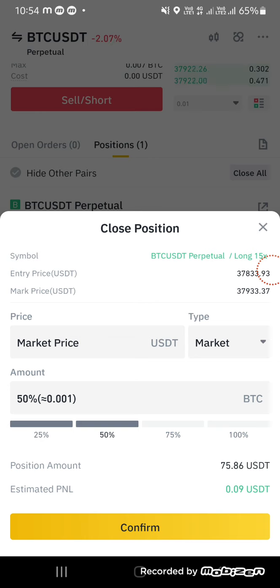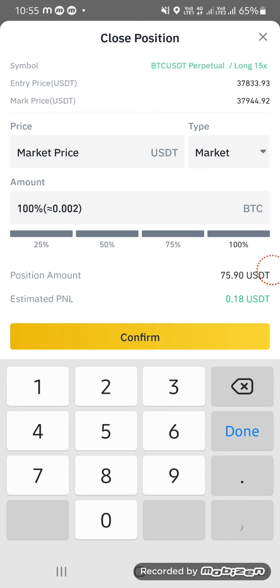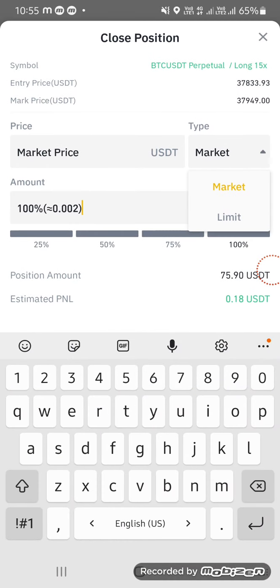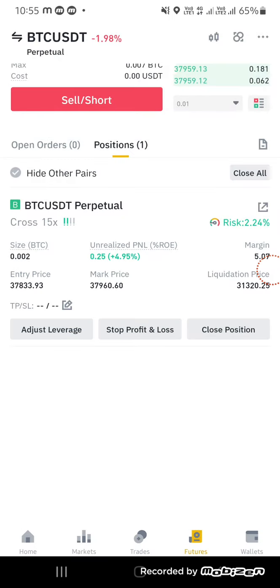If I select 25%, it is showing the position amount of 75.86 BTC USDT. See, it is increasing. If I put 100%, then I have just 0.18 USDT profit. You can also put a limit while closing the position. There are many types of closing the position.